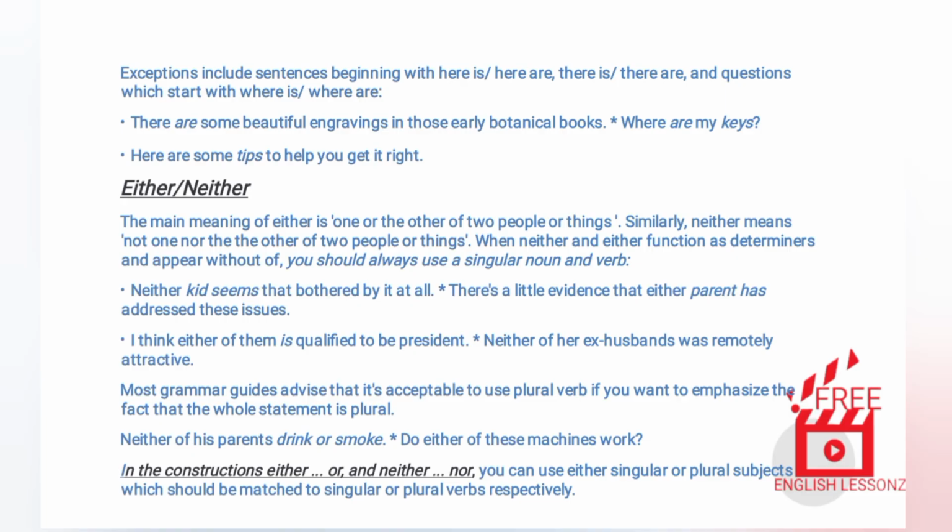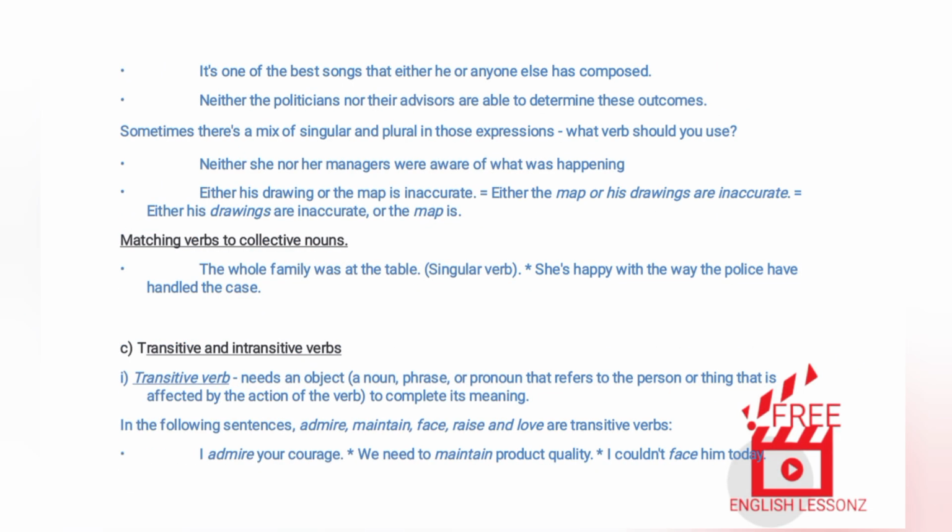In the constructions either...or and neither...nor, you can use either singular or plural subjects, which should be matched to singular or plural verbs respectively. Examples: It's one of the best songs that either he or anyone else has composed. Neither the politicians nor their advisors are able to determine these outcomes.